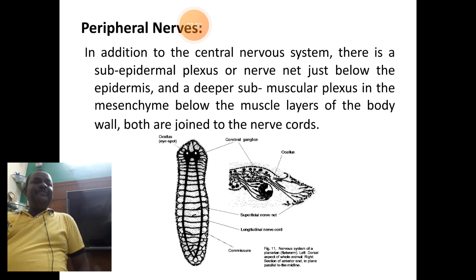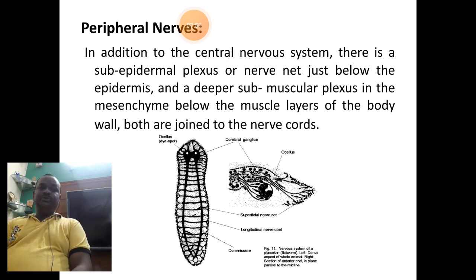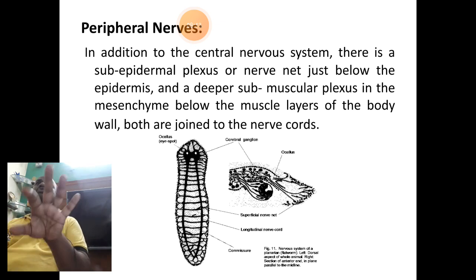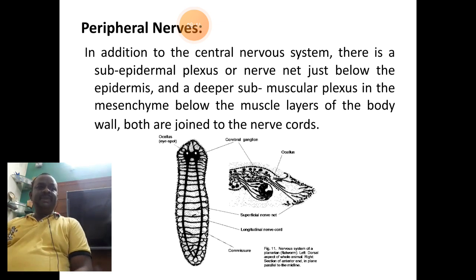Well, the peripheral nerves are a complex network of nerves. They are simply called nerve nets because they resemble the structure of nerve nets as that of the coelenterate, as what we find in Hydra. But they are not actual nerve nets, they resemble so. It forms much more network of the nerves.